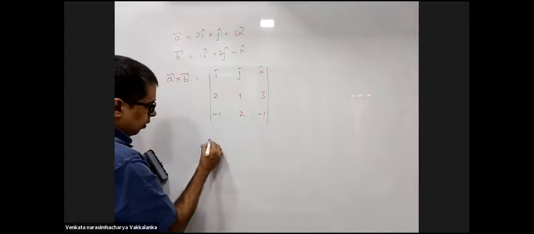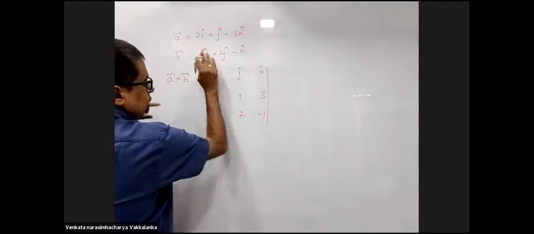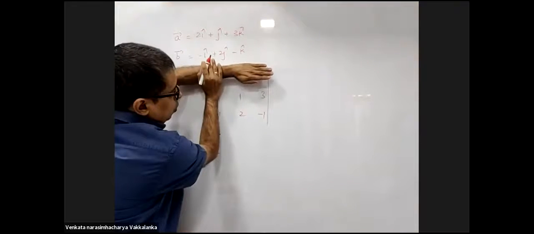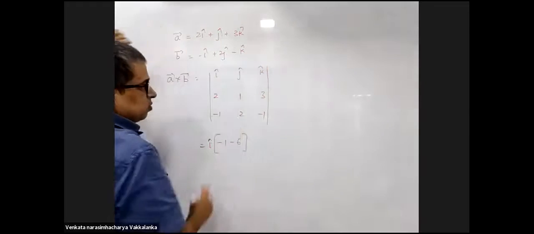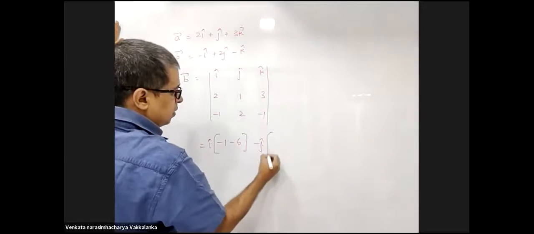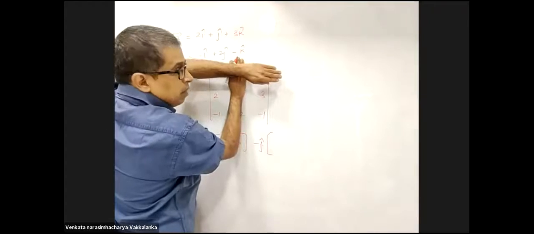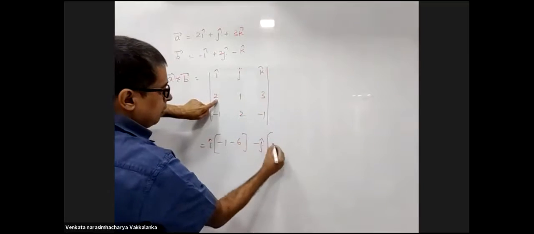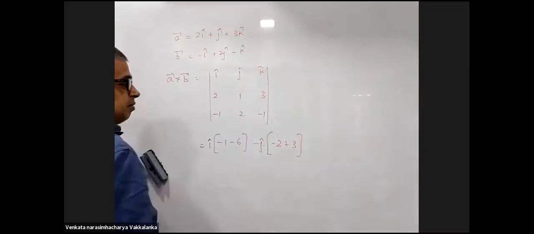Let me show you how we are opening it up. I cap: cover this column and this row, and I am left with -1, -6. Second element will always be preceded with a negative sign. Cover this column and this row. Are you able to see that? This will be -2 plus 3, minus of minus.